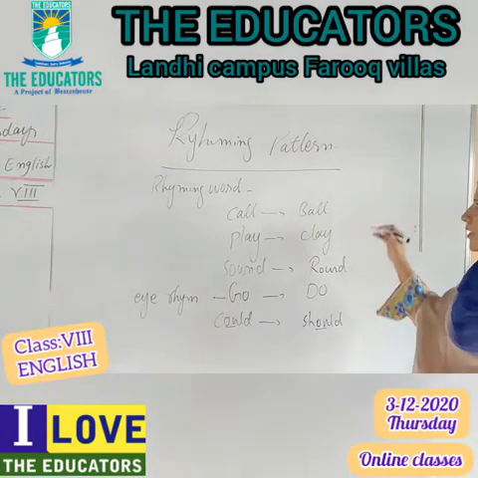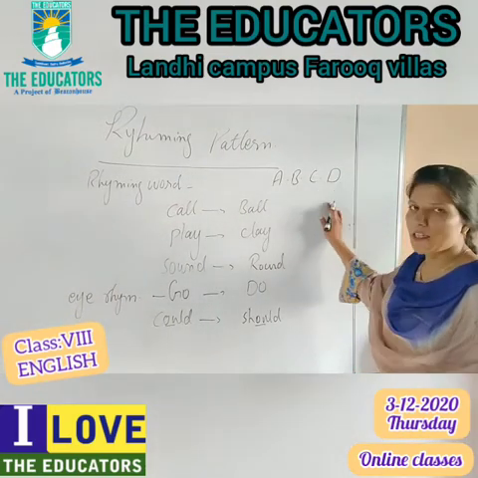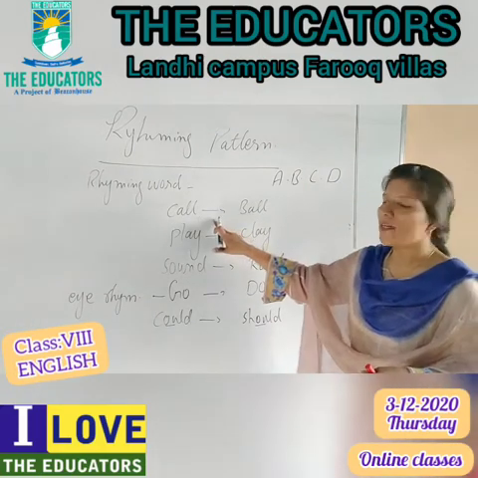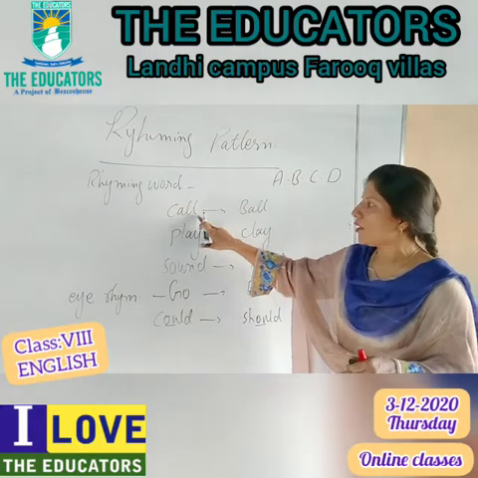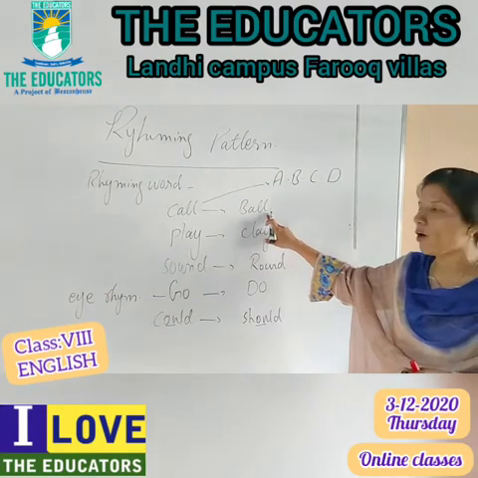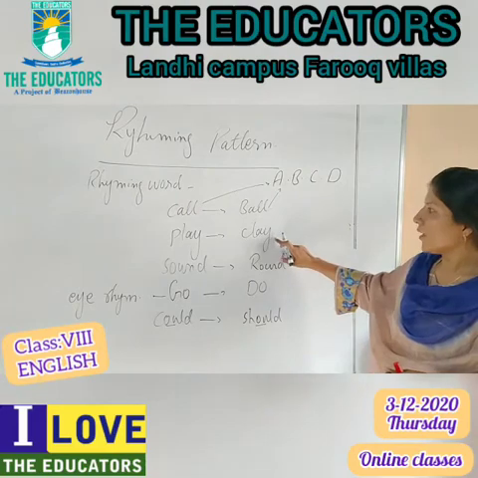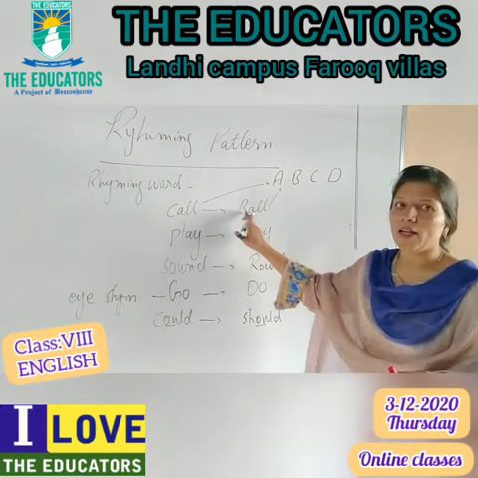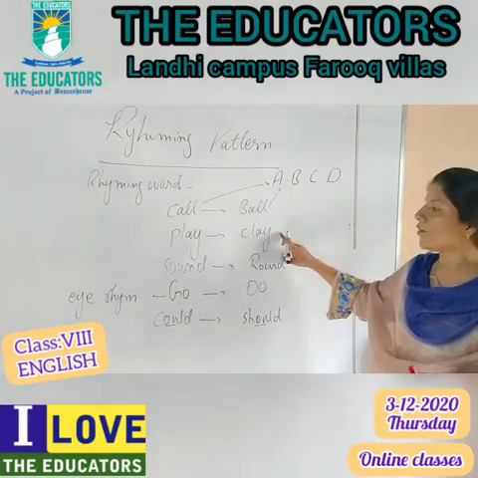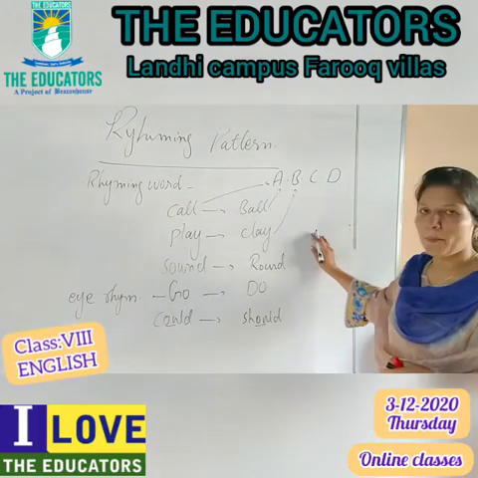The rhyming pattern depends on the letters A, B, C, D. Obviously it is found in the poem. If in the poem the first line is ending on call, we will give it A. If the second line ends on ball, we will also go with A. Now we are going to the third line. The third line is ending on day. Day will go with B.